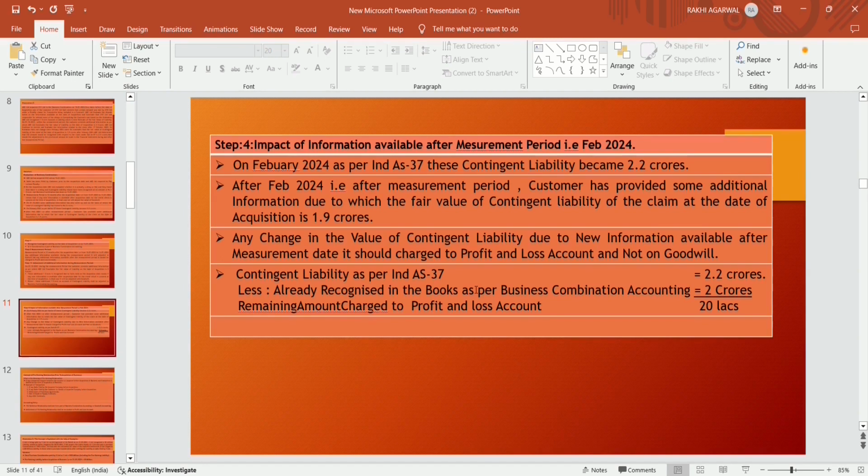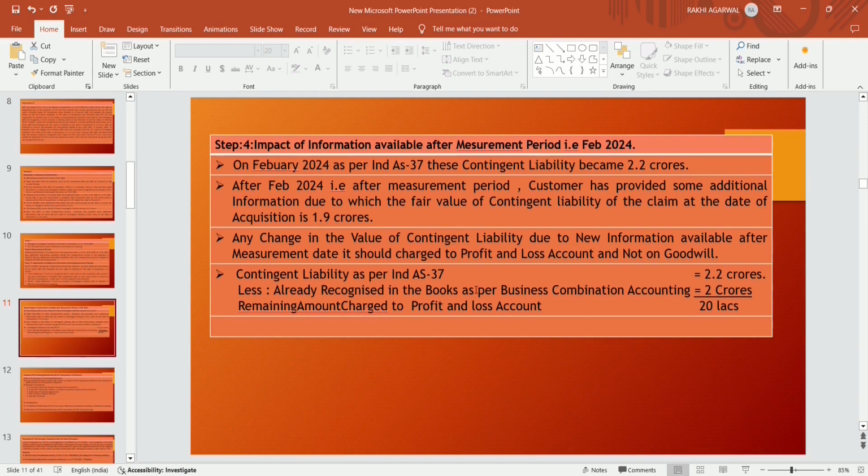On February 2024, as per Ind AS 37, the contingent liability becomes 2.2 crores. After February 2024, that is after the measurement period, the customer has provided some additional information due to which the fair value of the contingent liability of the claim at the date of acquisition is 1.9.